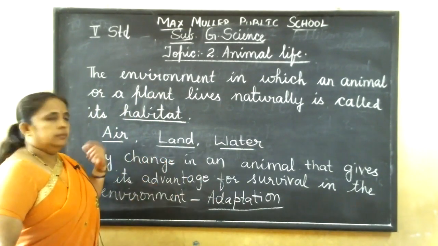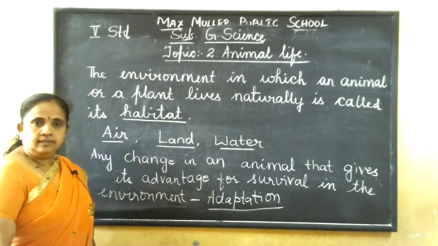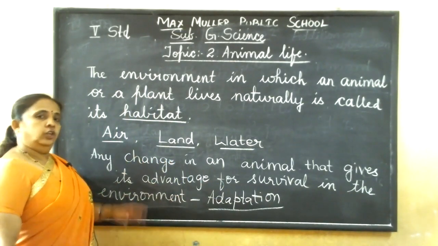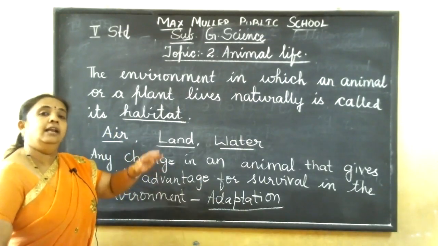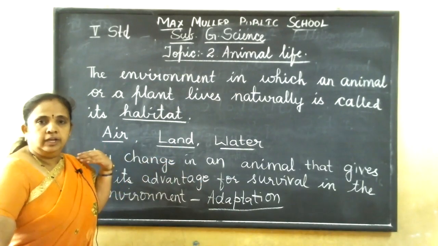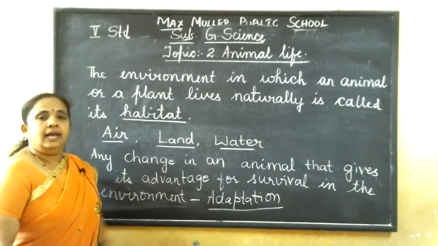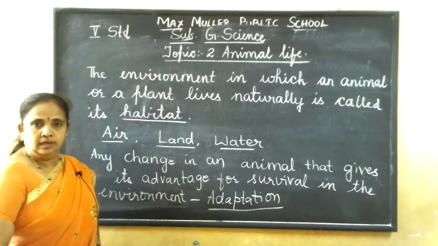Okay. Now, suppose, as I said, air, what kind of animals live? Birds fly in the air. So how is its body covering? It has been given wings with feathers, so that it will help to fly in the air, is it not? But land animals and water animals don't have wings. For land animals, in order to move from one place to another, they have limbs, legs.